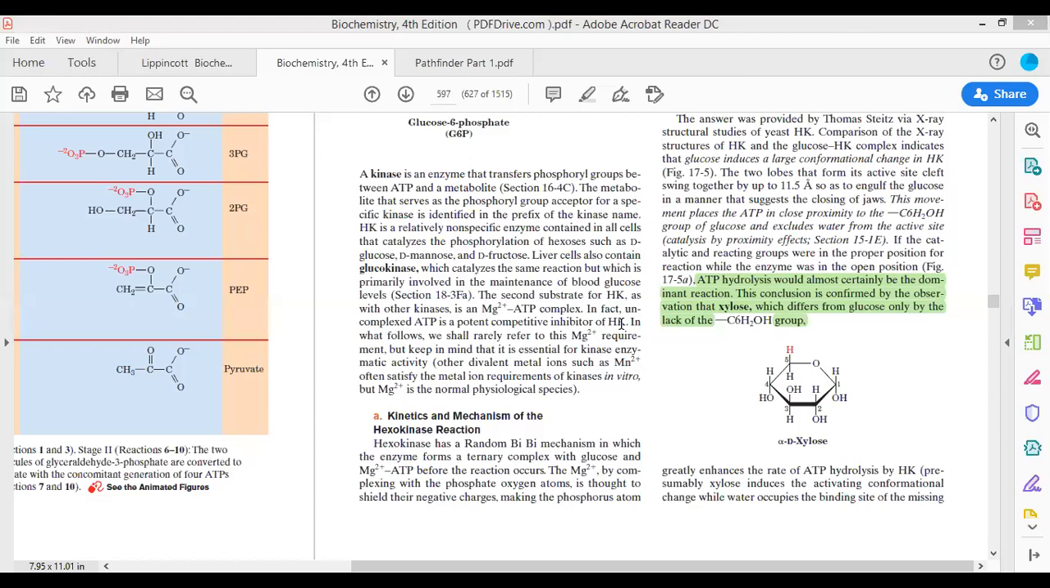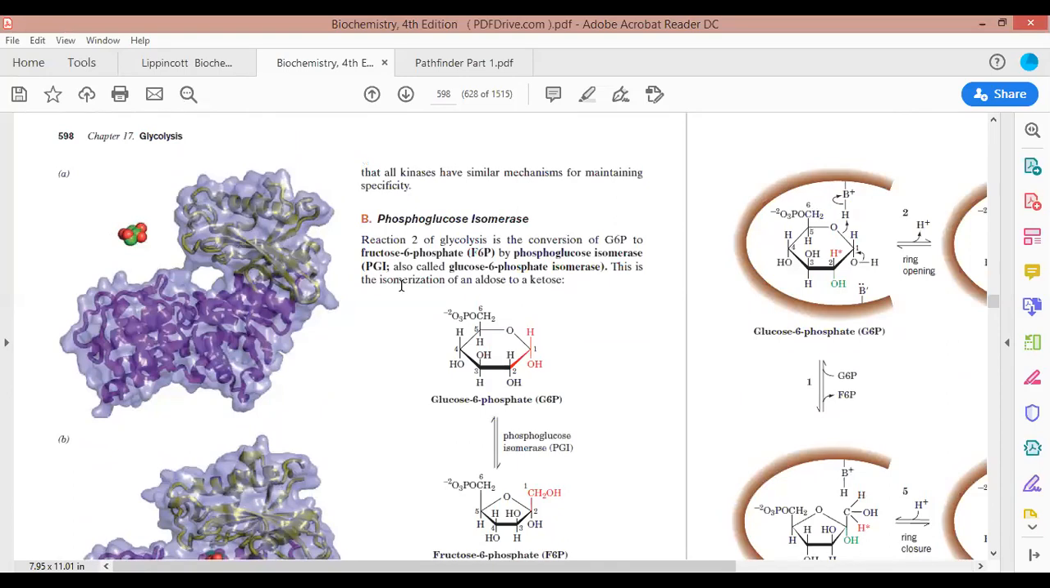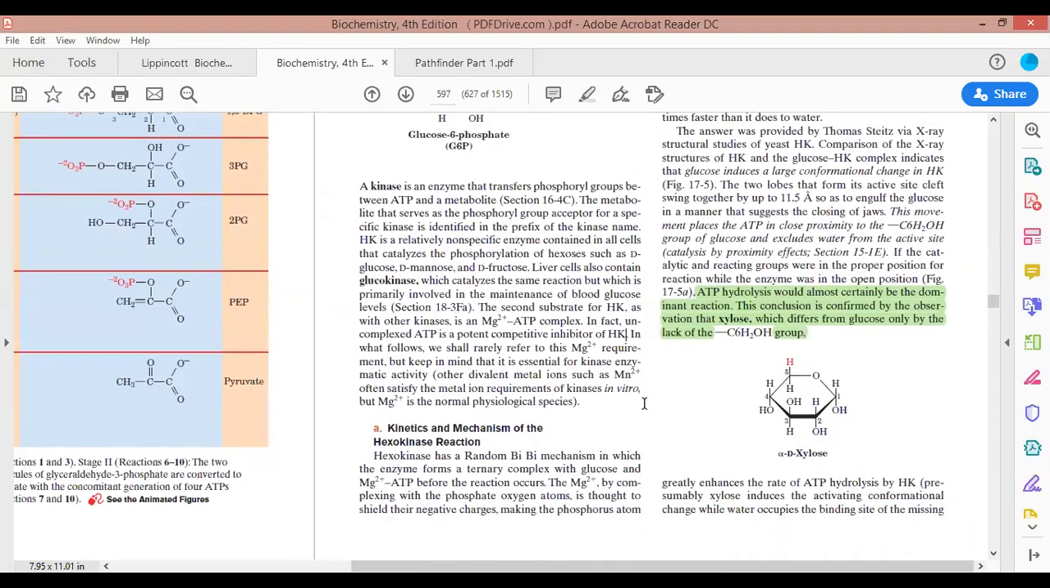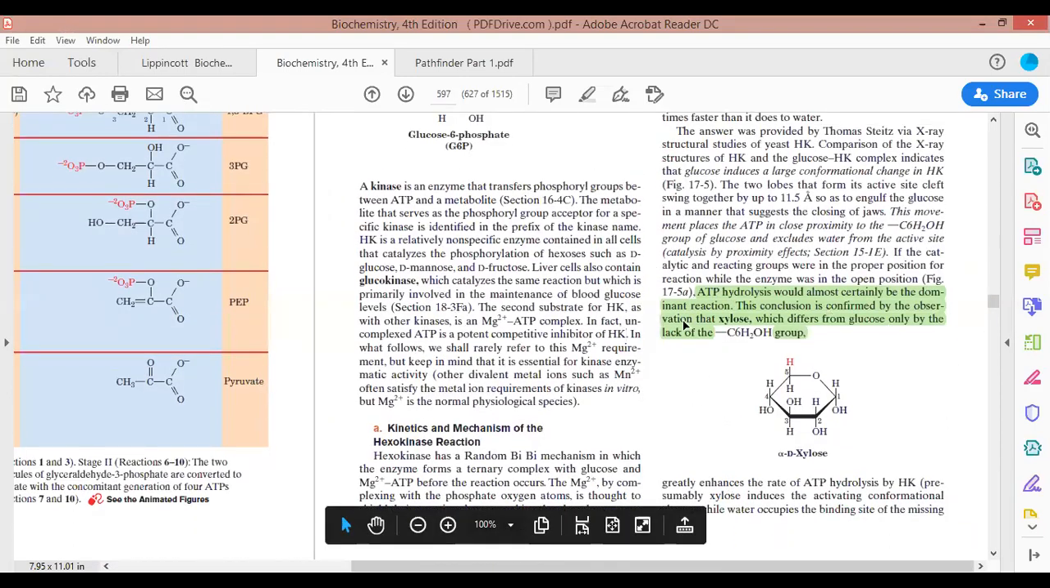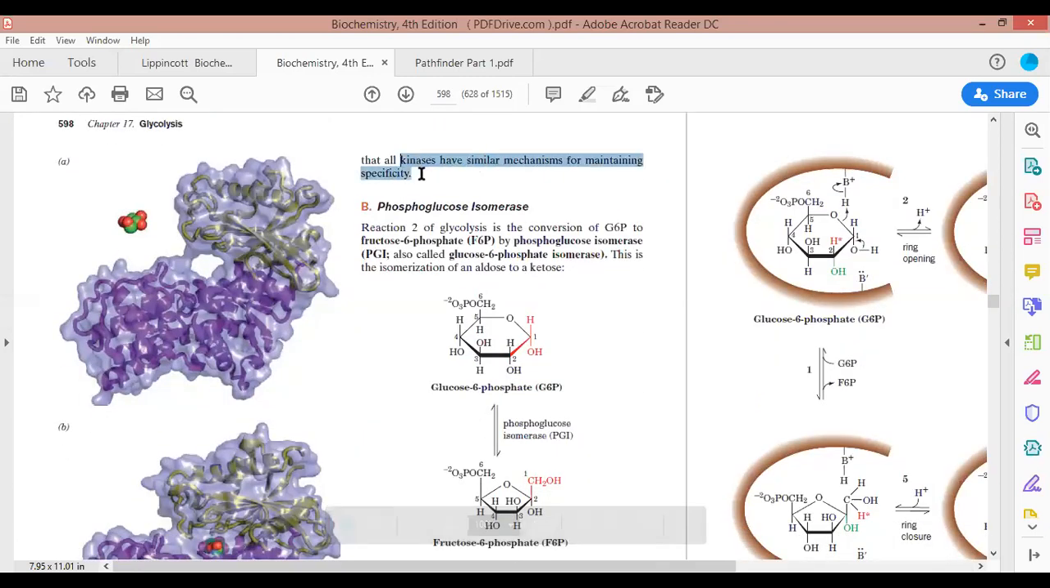Okay sir. Okay. Now moving forward. Now see, the substrate dependent cleft closing is a general feature of all the kinases that I was telling you. Now see this. This is how the reaction takes place. All kinases have similar mechanisms for maintaining their specificity. Because there is a substrate molecule and there is a conformational change in the enzyme. So this clearly proves the induced fit hypothesis. The substrate dependent cleft closing proves the induced fit hypothesis.